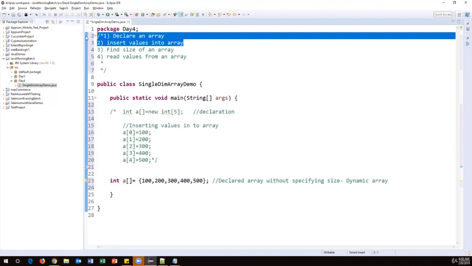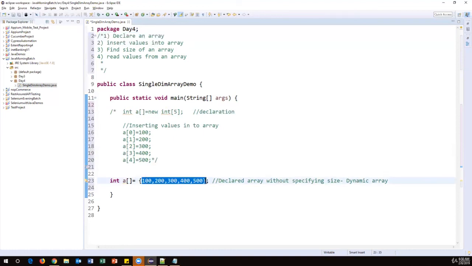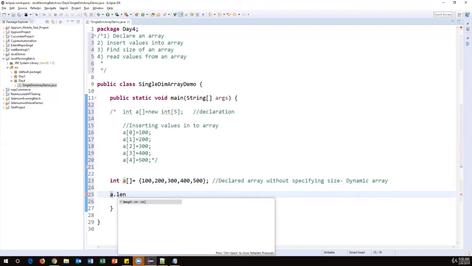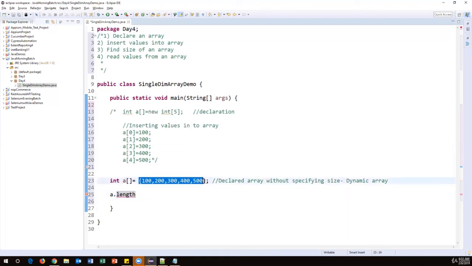Now the third point is how to find the size of an array. Here I have stored a few numbers, right? How will we know how many values we have stored? We have a small method available called length. For example, A is my array variable, A dot length. Length is a static variable we have in Java. So this will give you exactly how many values we have stored inside this array.